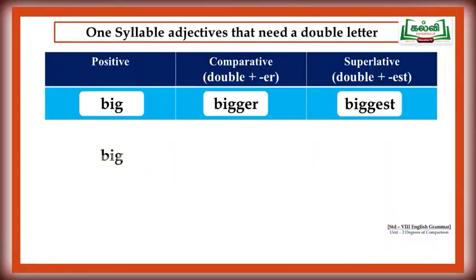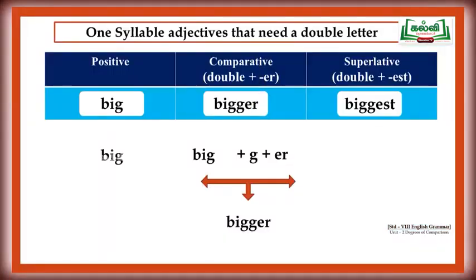Are you ready? One syllable adjectives that need a double letter. Let's see what it means. The positive form is big. We are going to convert the positive form to the comparative form. The word big, B-I-G, already has a G. What we should do is add one more G to the word big.